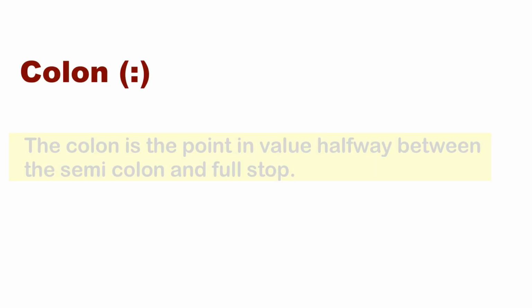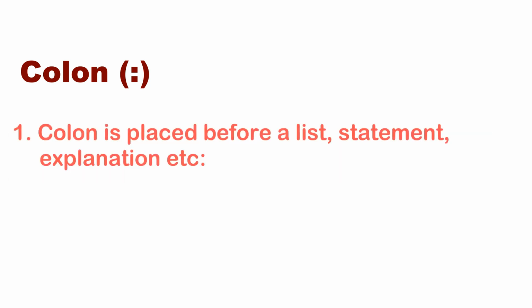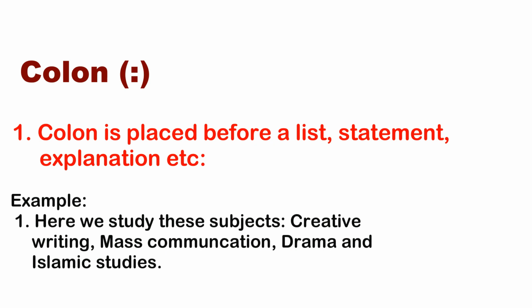Now we move to the colon. The colon is a point in value halfway between the semicolon and a full stop. Some of the uses we will discuss here. The colon is placed before a list, statement, or explanation. For example, here we study these subjects: creative writing, mass communication, drama, and Islamic studies. We use colon, and after each subject we use the comma.